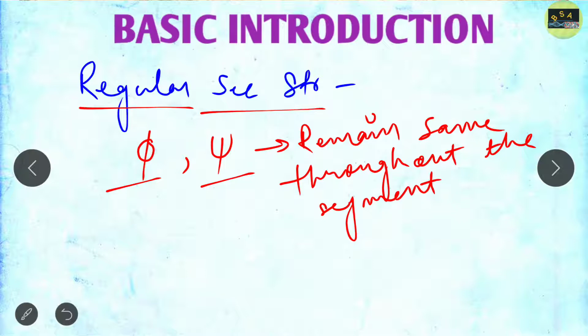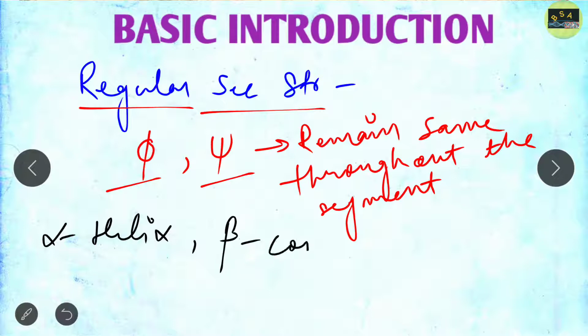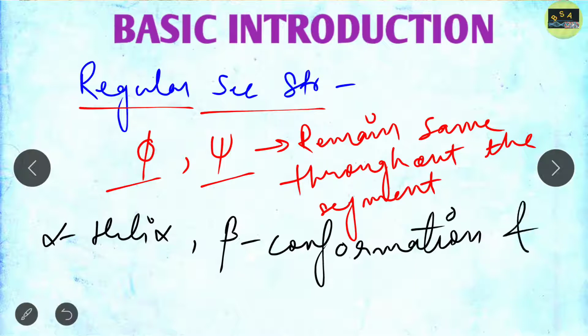And there are a few types of secondary structure that are stable and occur widely in proteins. Examples of those regular types of secondary structure that occur widely in proteins are alpha helix, beta conformation, and beta turns.